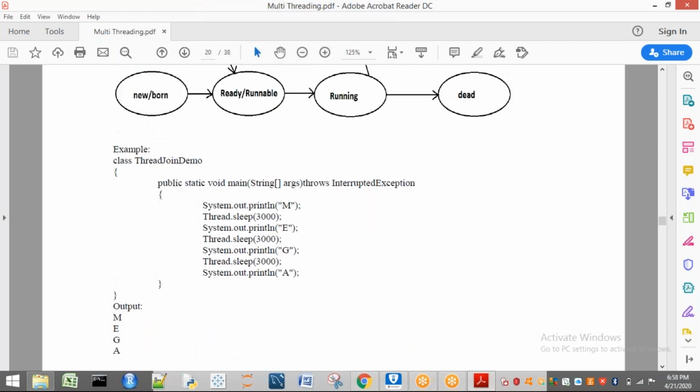So today we have discussed 3 methods, that is the sleep method, the join method, and also your first method, the yield method. Okay,